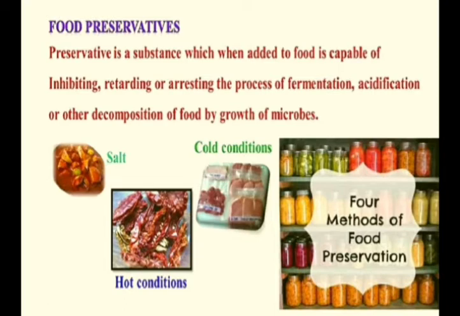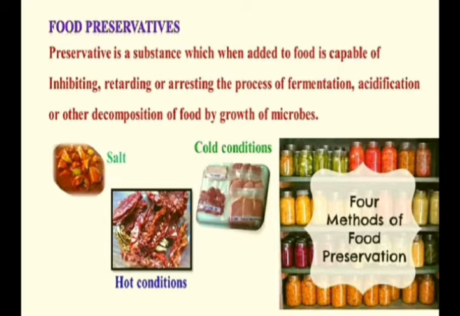Sometimes they cause fermentation of that food material. So ultimately, food which has a large number of bacteria is not useful. In that condition, we want to protect our food from those microbes, and the substances or chemicals which are included to stop the growth, or not to allow the bacteria to propagate there, are called food preservatives.